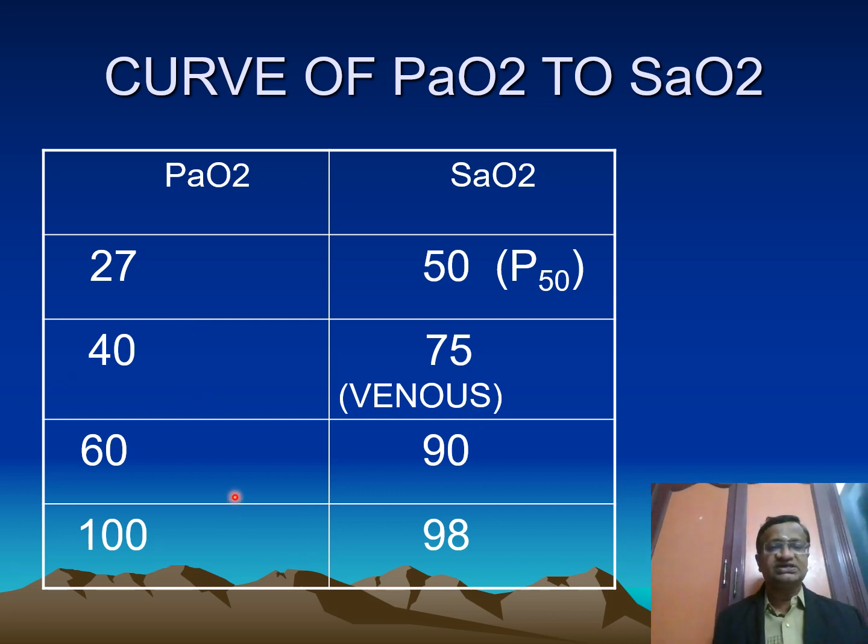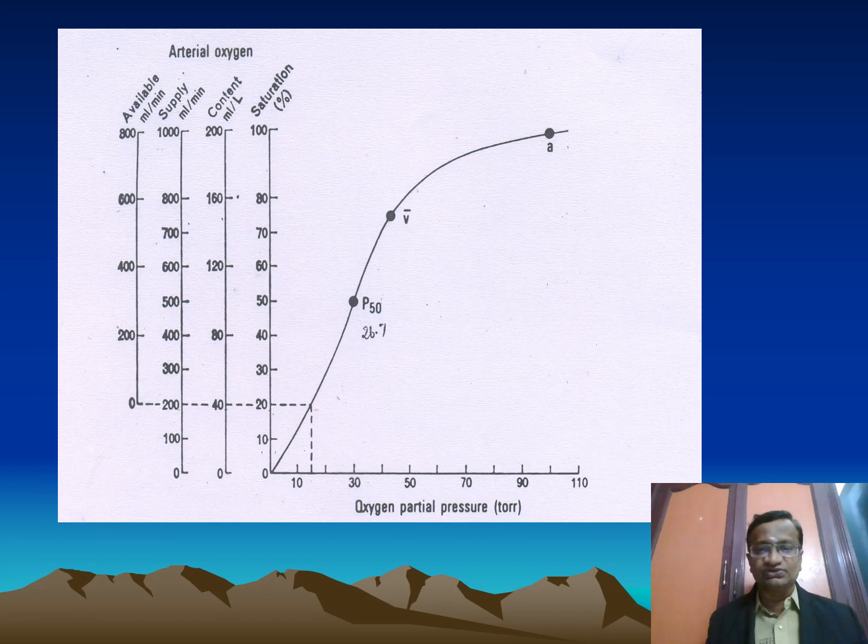40 is venous. So you draw the curve: 25, 50. 25 here, 50 there. Then 40, 75, drop. 60, 90, drop. And 100, 98. The curve you draw will become the oxygen dissociation curve. You can see here around 27, P50. Again venous, 40, 75.